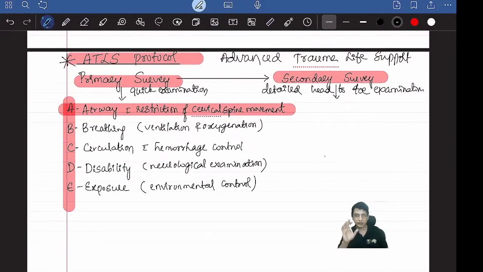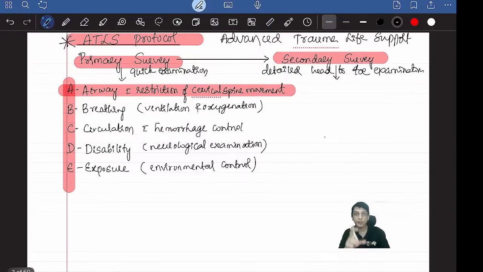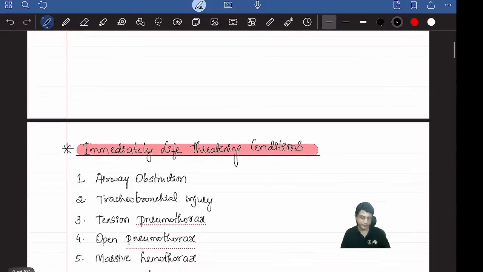B for breathing, in that ventilation and oxygenation we'll see. C for circulation and hemorrhage control. D for disability, mainly any neurological disabilities. E for exposure, we'll expose the patient completely and see if there are any other injuries. Okay, that's A, B, C, D, E.